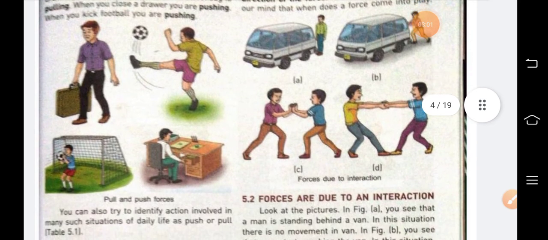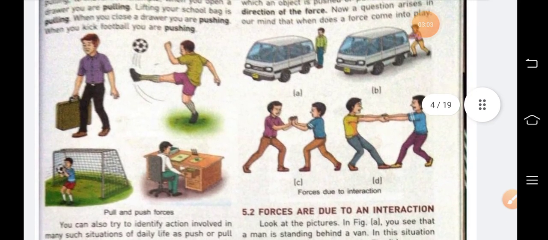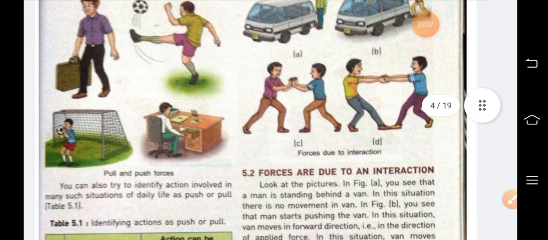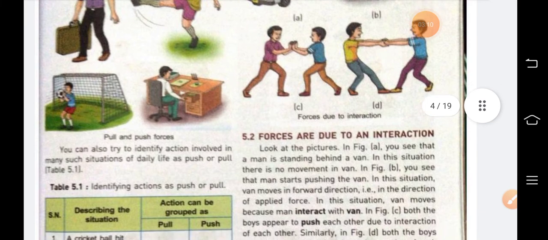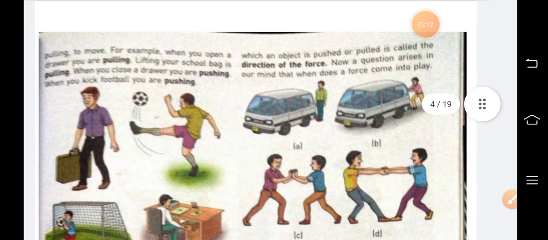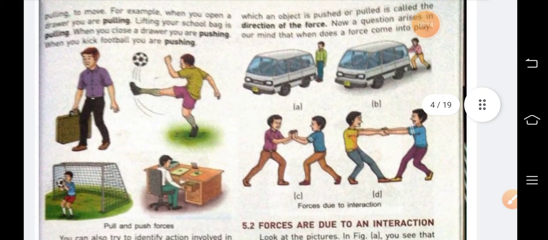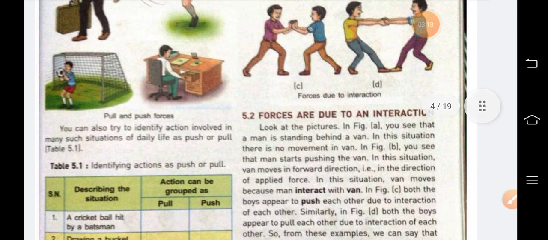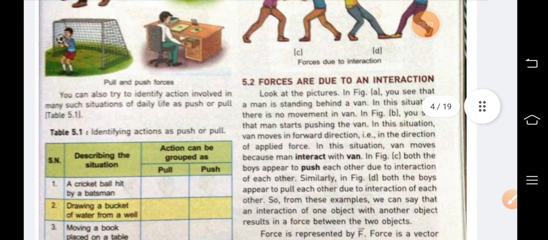So, many examples are there from our daily life when we push or pull objects. You can also try to identify the action involved in many such situations from daily life.